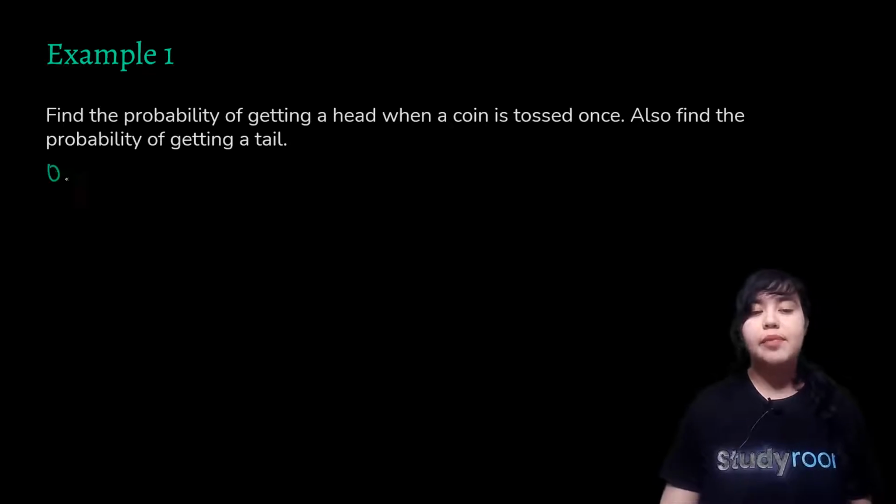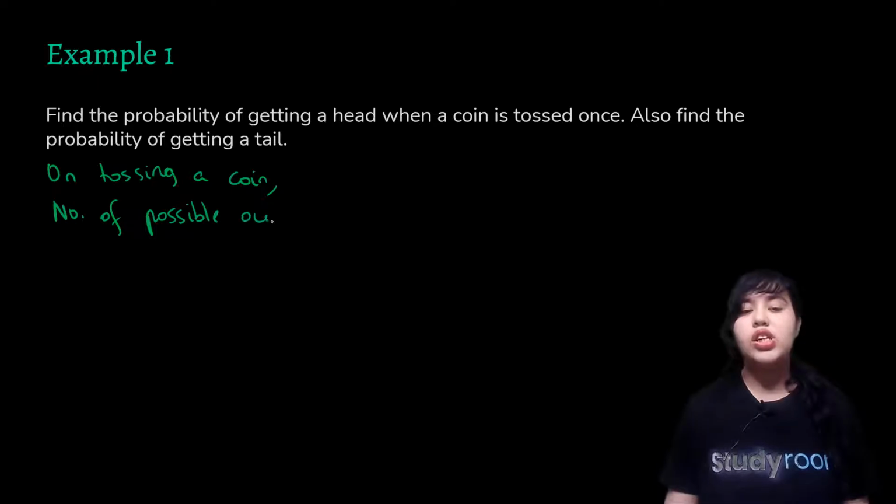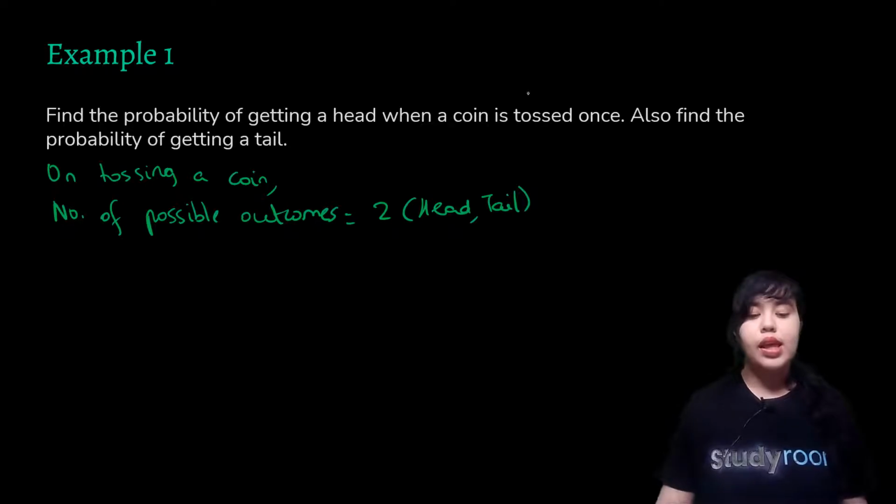So you can say, on tossing a coin, number of possible outcomes. We'll go step by step, so that your answer is easily understood even by a layman. So the number of possible outcomes would be 2. Those two outcomes would be heads and tails. Then you have to find out the probability of getting a head.